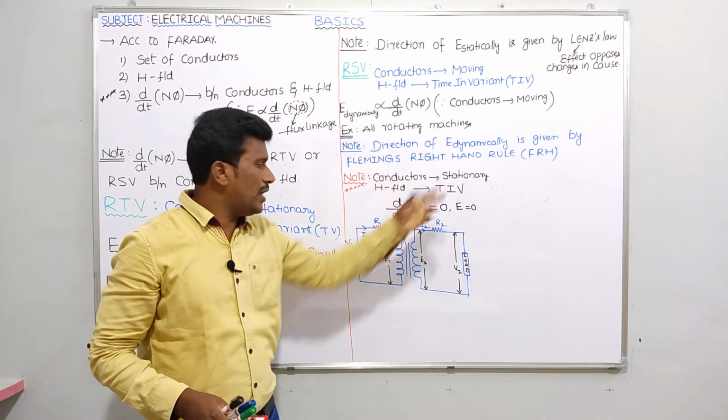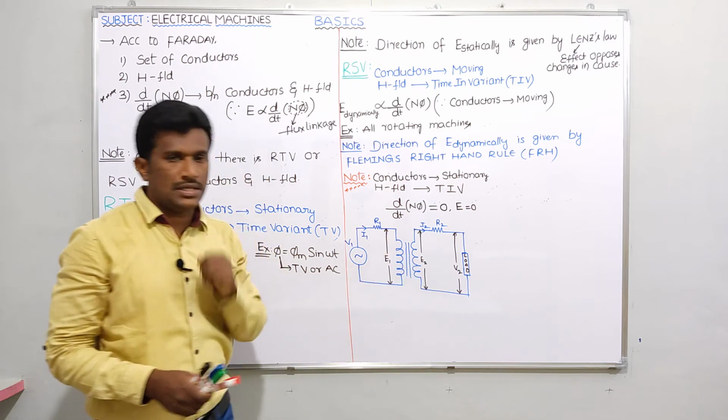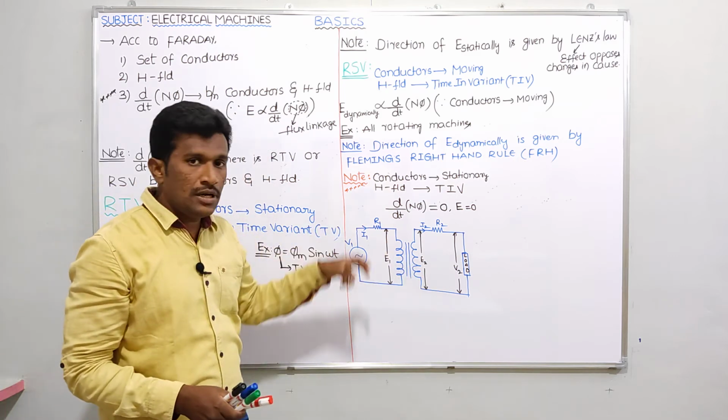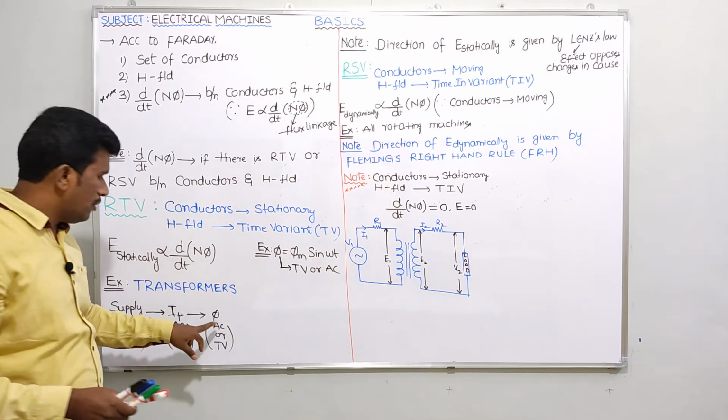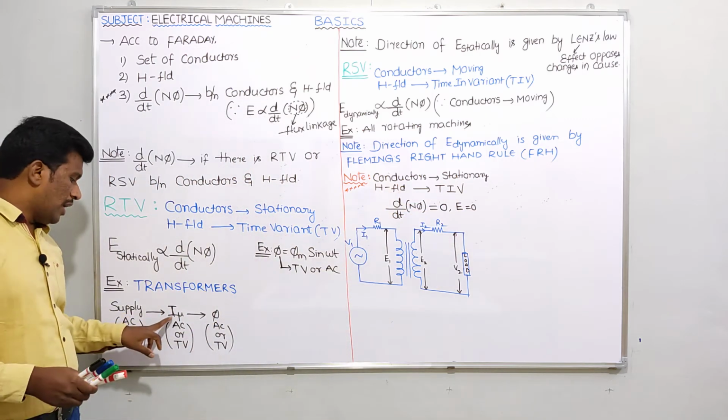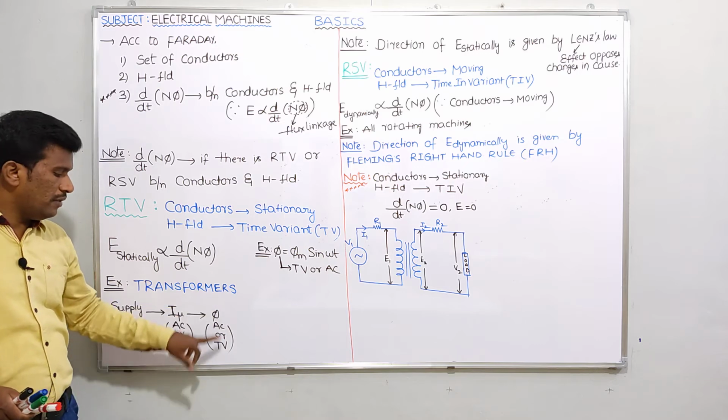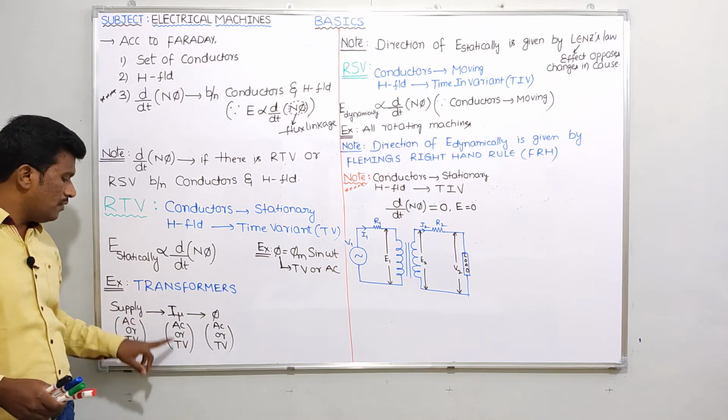The conductors are stationary, that's why I have taken the transformer case, but with a small adjustment here, because here the magnetic field is time invariant. That means what? Tell me, when will the magnetic field be time invariant? If the MMF is time invariant, the magnetic field will be time invariant. Tell me when the MMF will be time invariant.